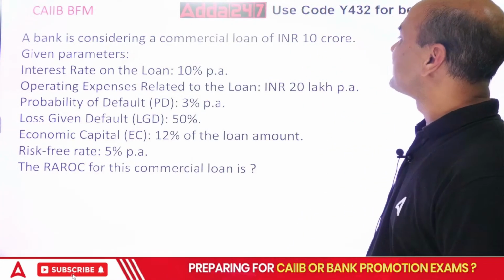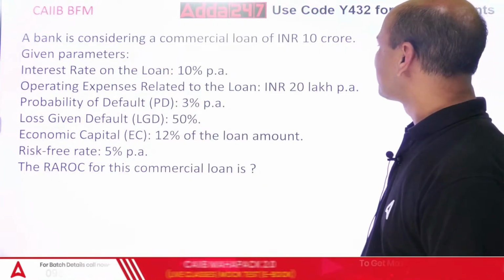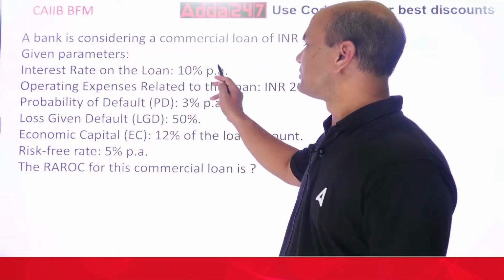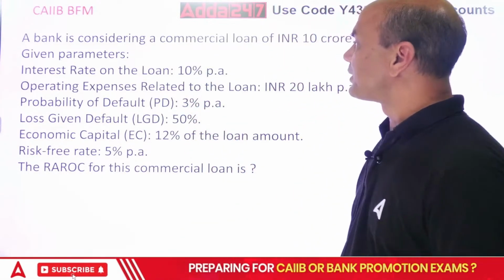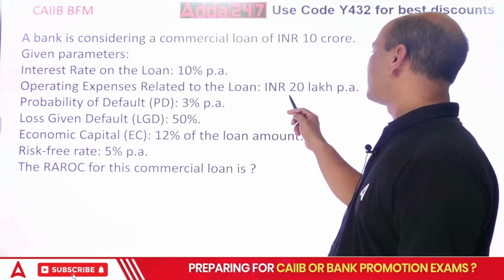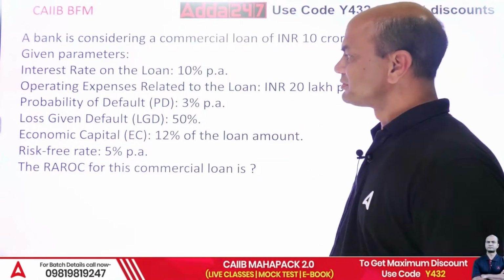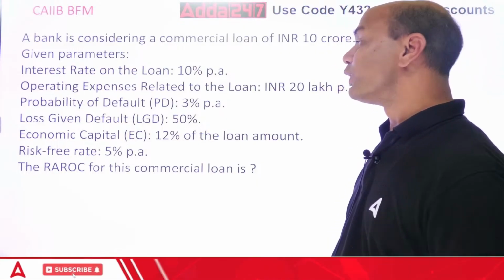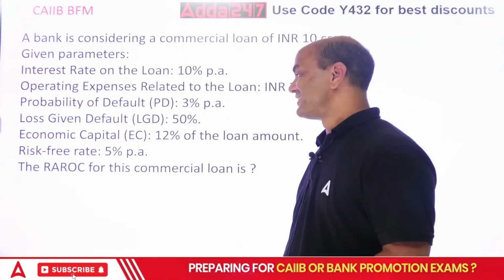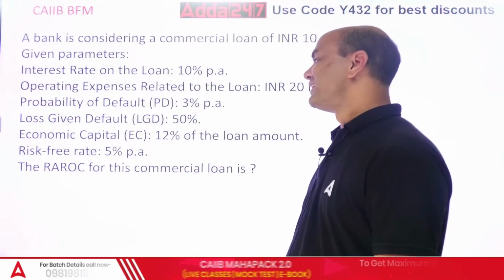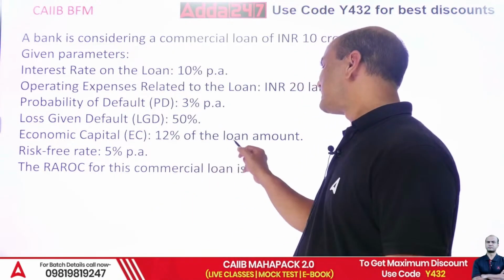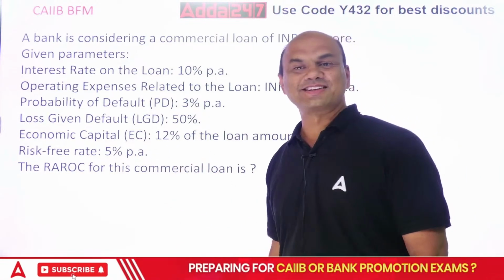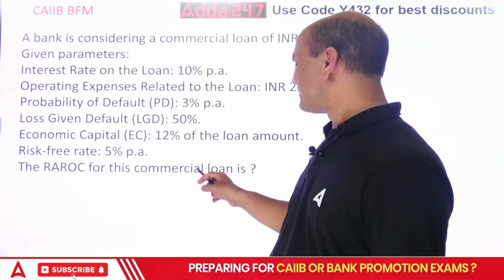A bank is considering a commercial loan of INR 10 crores. Given parameters, interest rate on the loan is 10% per annum. Operating expenses related to the loan are INR 20 lakhs per annum. Probability of default is 3% per annum. Loss given default is 50%. Economic capital is 12% of the loan amount. Risk-free rate is 5%. The RAROC for this commercial loan is,